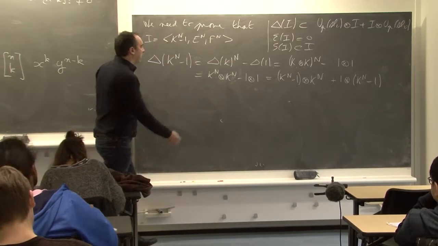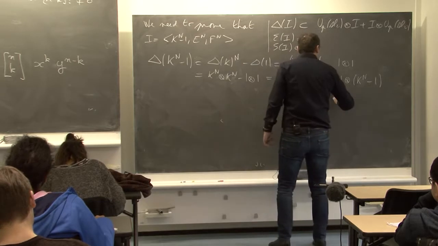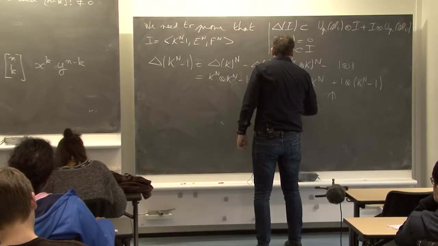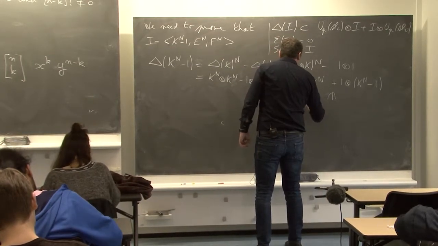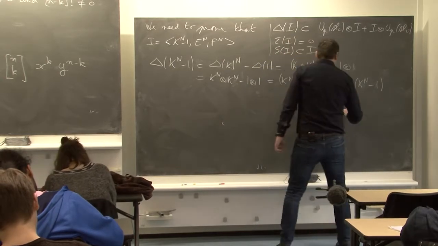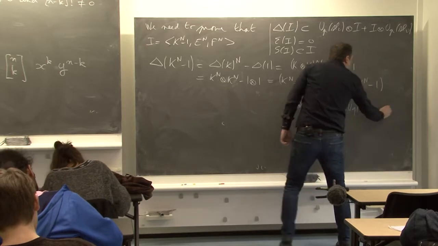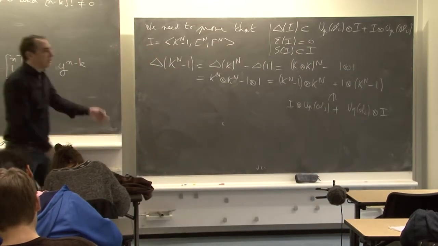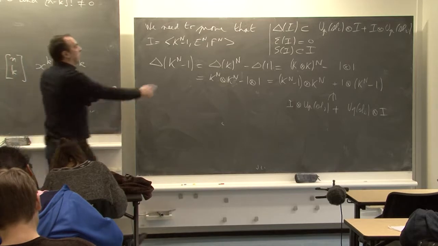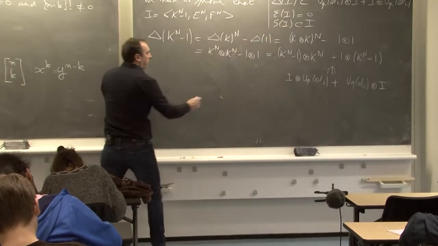Okay, and this indeed belongs to I tensor UqSL2 plus UqSL2 tensor I. So we need to check this for the other generator, so E^n.